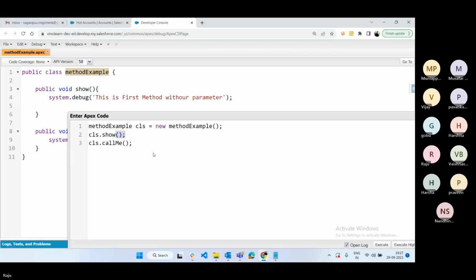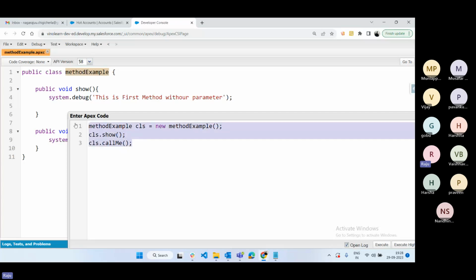See, generally, suppose I am the manager in some company, and under me many people are working. Every month I need to pay the salary as cash. I'm not going to expect anything from them, I'm just going to give the cash. It's not that I can pay only if you give me something. No, I just pay the salary. That is something like a void method without parameter.